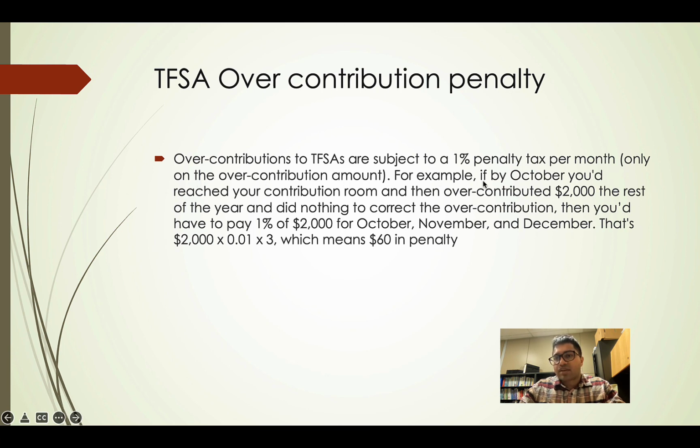For example, if by October you have reached your contribution room and then you over contributed $2,000 and did nothing to correct it the rest of the year, then you would have to pay 1% of $2,000 for October, November and December. That is, in total you have to pay $60 in penalty. So whatever over contributions you make into a TFSA, you have to pay a penalty on that. It is 1% every month of the over contributed amount.